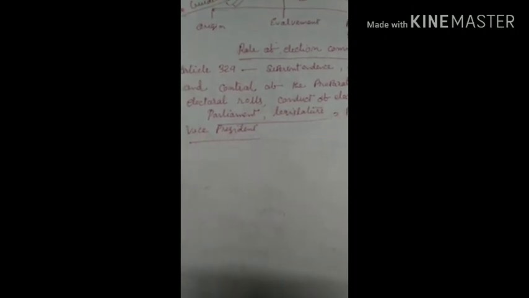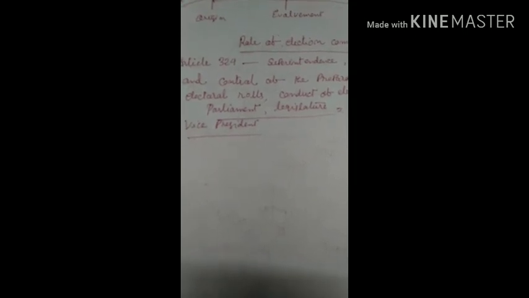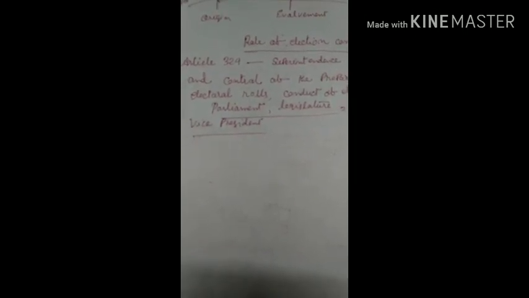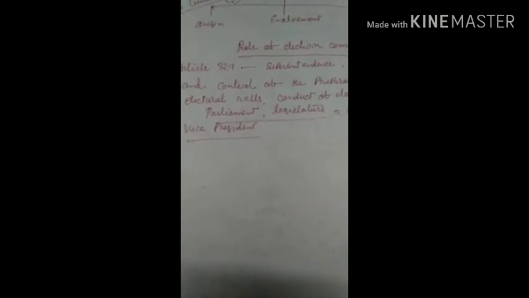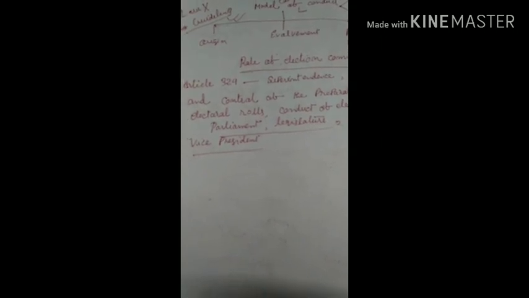No political party can announce any new government policies as soon as the electoral rule has been published by the Election Commission. But despite such a moral code of conduct, the political parties are announcing new government policies to capture the vote. In such a scenario, what should be the role of the Election Commission? In this way, you have to prepare notes from